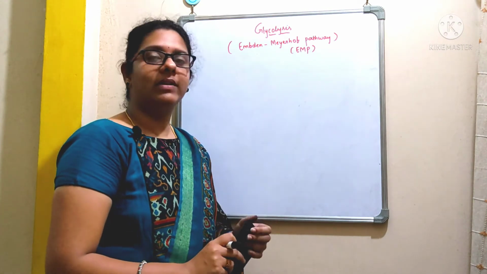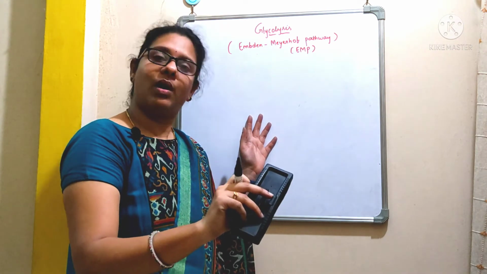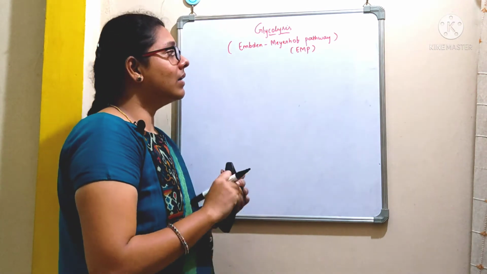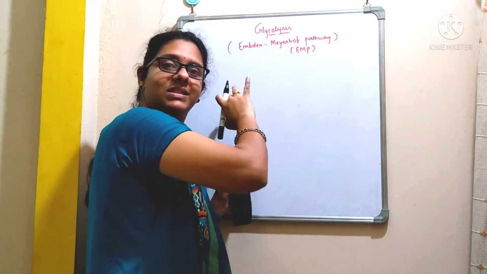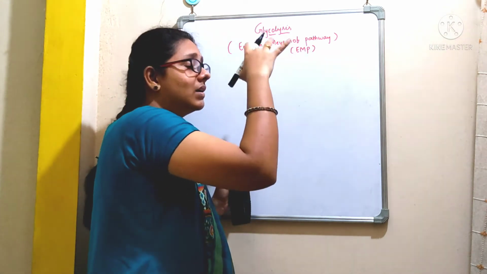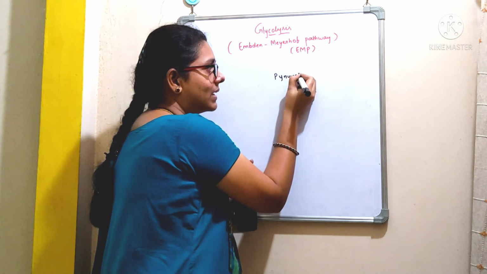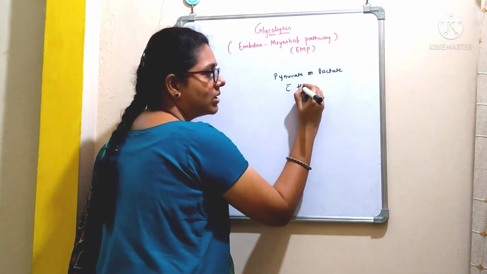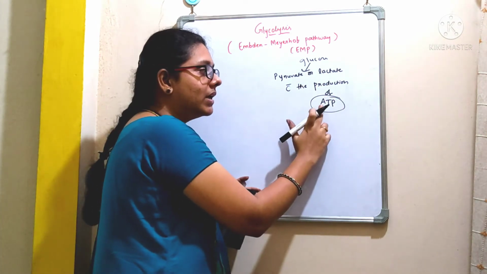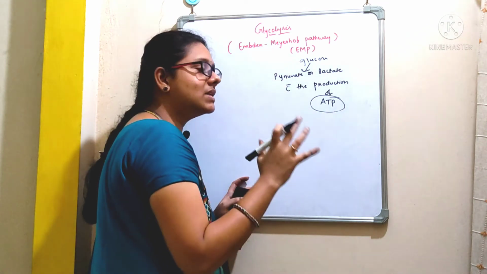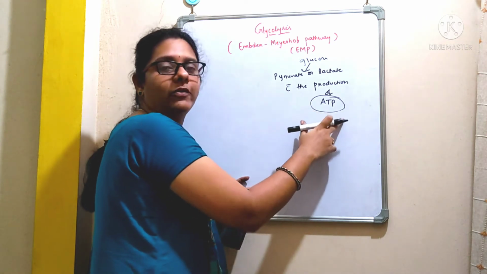Coming back to the process of glycolysis, as I already told you that it is a universal pathway and it takes place in all the living organisms, right? And if we want to define glycolysis, we can simply say that it involves a series of steps where the glucose is converted to an end product of pyruvate or lactate with the production of ATP. So this is the energy, right? ATP stands for adenosine triphosphate. So that is the reason I told you when the glucose is broken down, we are going to get energy in the form of ATP.